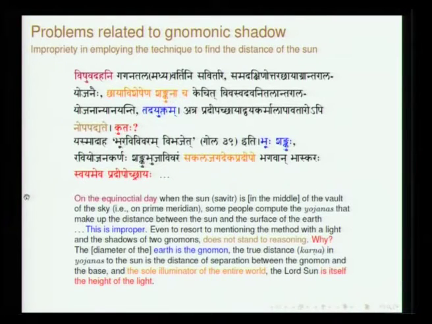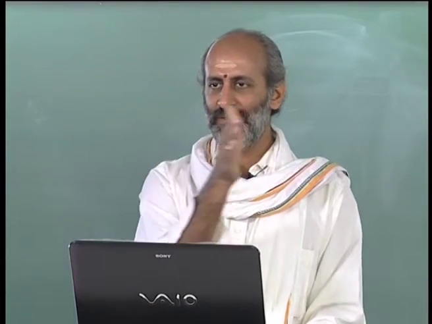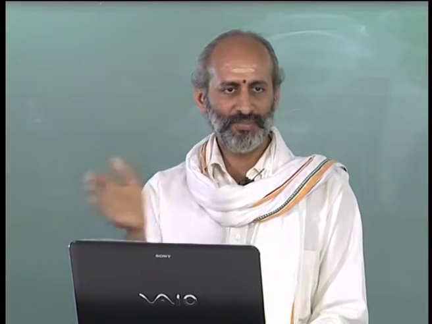Vishuva Dahani. Vishuvat means a certain day, actually referred to as equinoctial day. The sun actually moves from the equinox towards the north and then again towards the south. This is what we call Uttarayanam, Dakshinayanam and all that. But suppose you conduct the experiment on an equinoctial day.